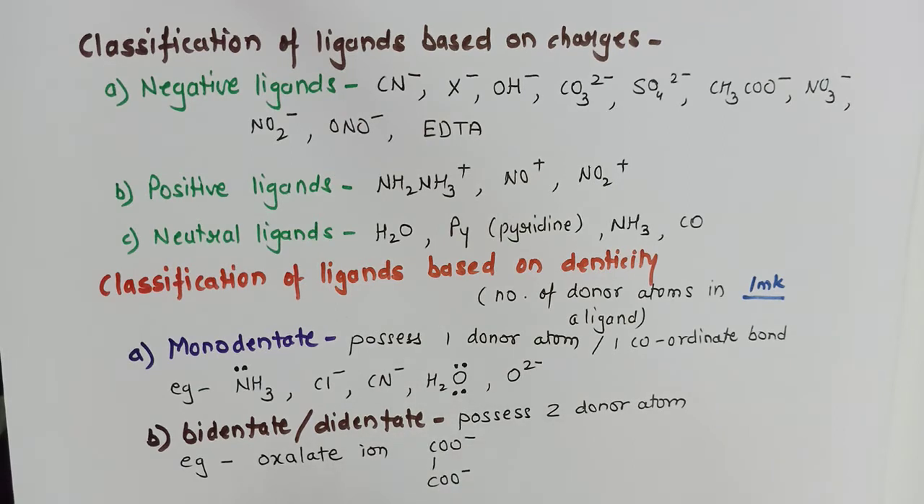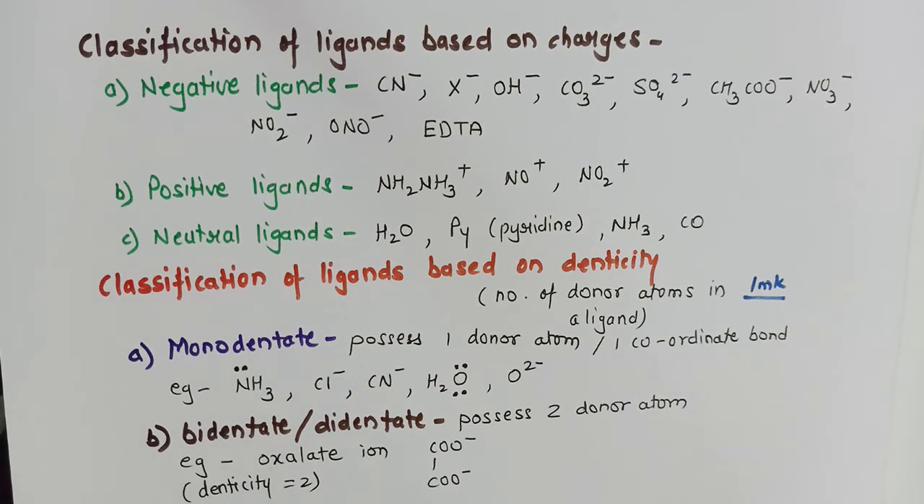So both these lone pairs will be donated and therefore it is a bidentate ligand. So I will say its denticity is 2. Now this type of question is asked: you are given a ligand and you have been asked to calculate its denticity. So okay, oxalate ion denticity is 2.